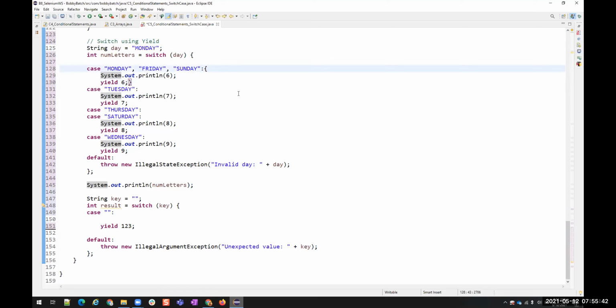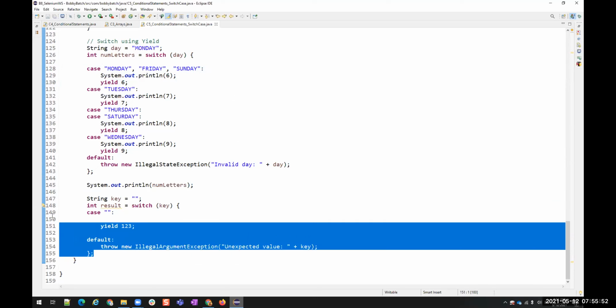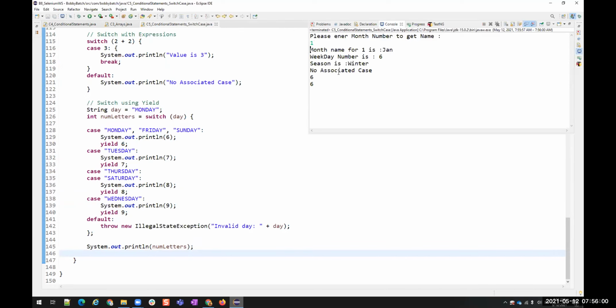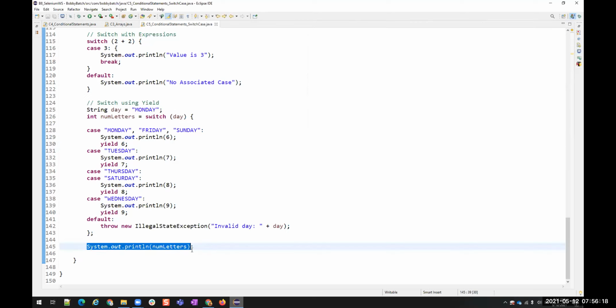Can you run this again? I didn't see the output properly. I will just remove this. It's not needed for us. We don't write any exam. Okay, I'm running it. So instead of break, we are using yield. You see there are two 6s because I gave Monday. One is printed with this SYSO statement, the other is printed with this.